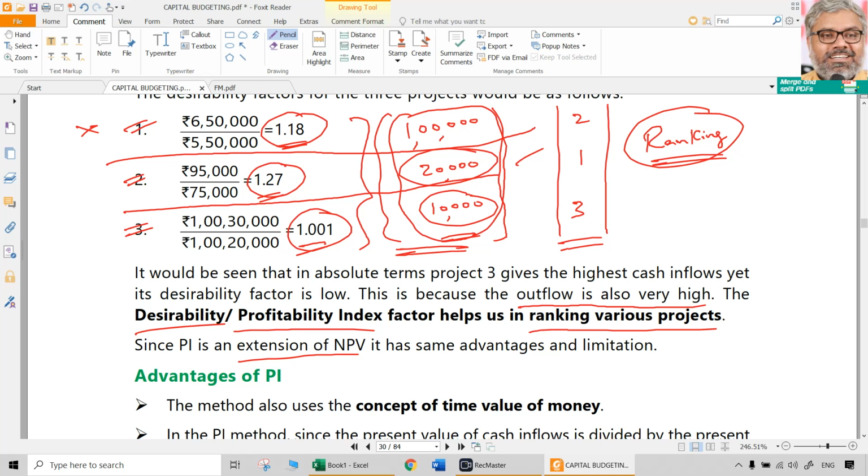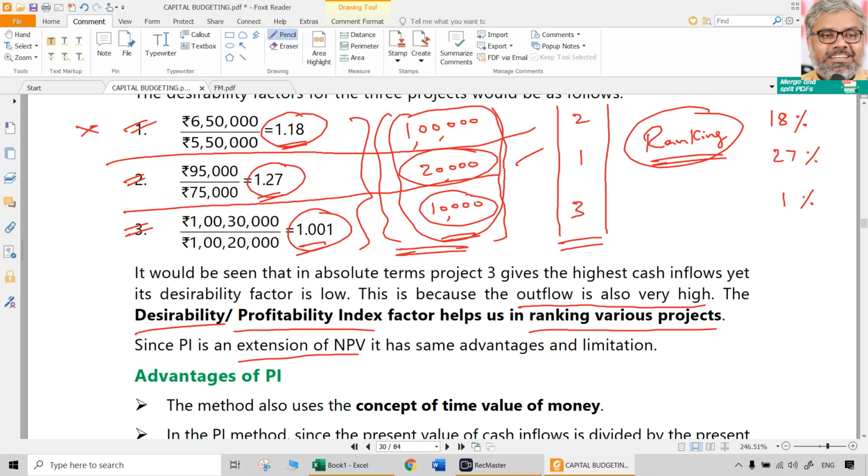That is why it has that limitation. Profitability index at least is better in that sense. So it is giving little bit of more return on the overall extra money that the cash inflows are generating, over and above the cash inflows is given. Though it cannot be directly taken like that. But approximately if you consider first project is giving more than 1 means 1.18 means 18%, right? 118 multiply with 100, let us say this is giving approximately 18% return. This is giving 27% return. This is giving 1% return, or maybe even less,